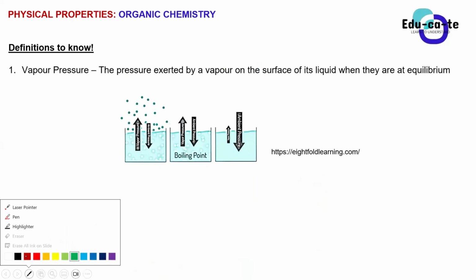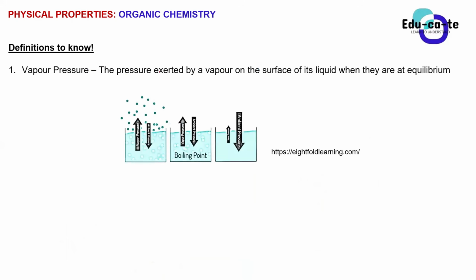Okay. Now let's define vapor pressure. We've already explained what vapor pressure is in simple terms. It is the pressure that is exerted by a vapor on the surface of its liquid when they are at equilibrium. So basically, it is that pressure that I've indicated using an upward arrow. A vapor is just the steam that is produced when the liquid turns into steam, right? So that steam will cause some pressure, and it's known as vapor pressure.